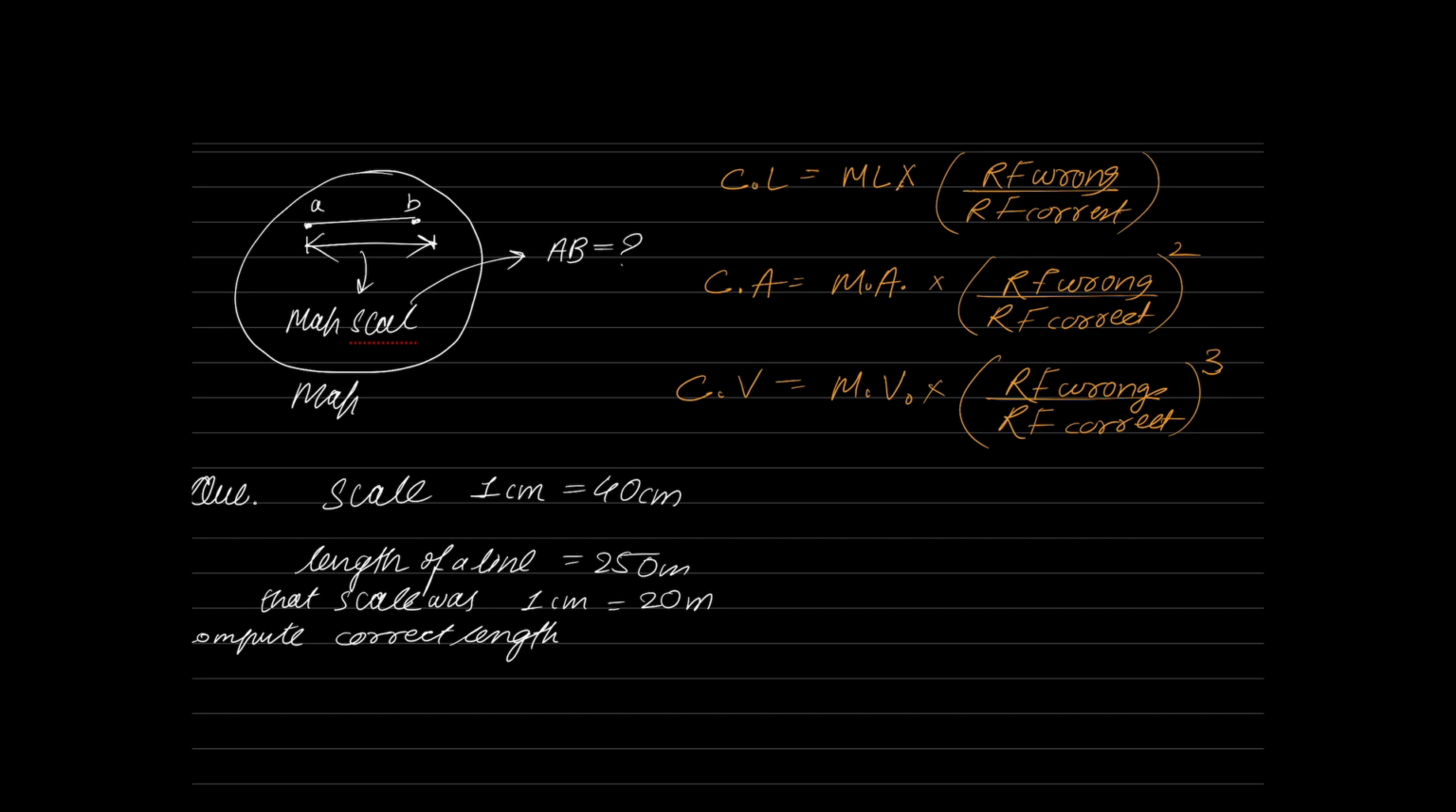From a plan drawn to a scale of 1 centimeter equal to 40 meter, the length of the line was computed as 250 meters. However, it was later realized that a scale of 1 centimeter equal to 20 meters was used for the computation. The correct length of the line on the ground is dash. So this is the question.